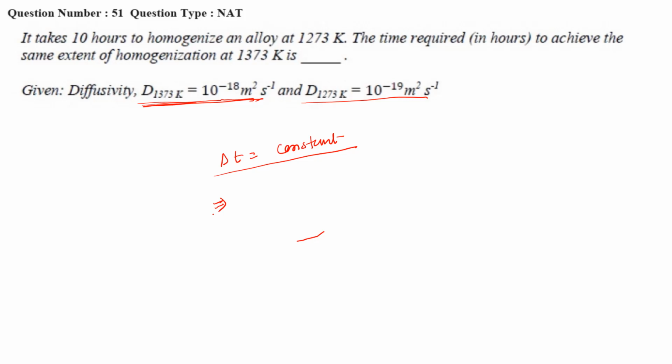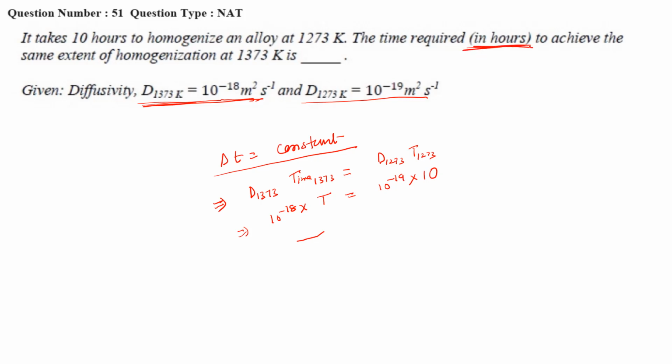So D at 1373 and time at 1373 is equal to D at 1273 and time at 1273, right? D at 1373 is 10 power minus 18. Time at 1373 we have to calculate, so let it be t. D at 1273 is 10 power minus 19 and time is given as 10 hours.